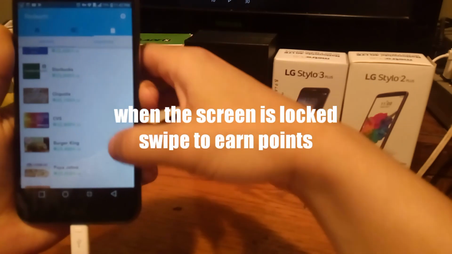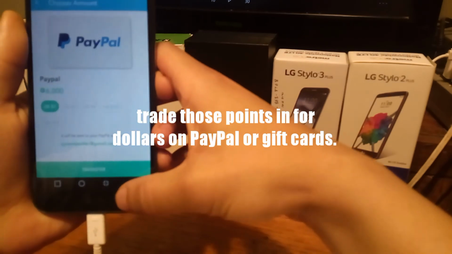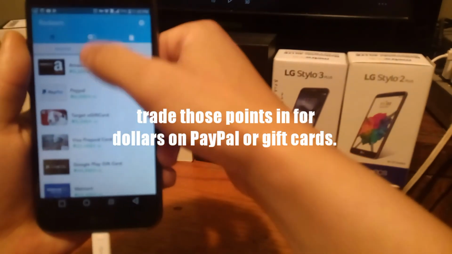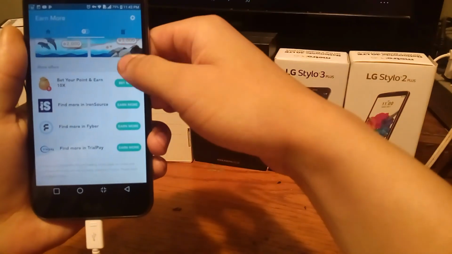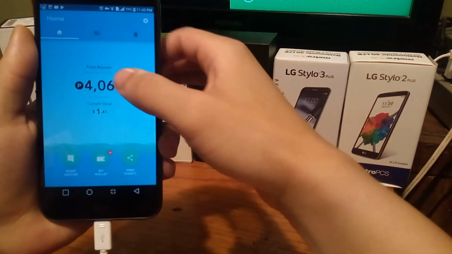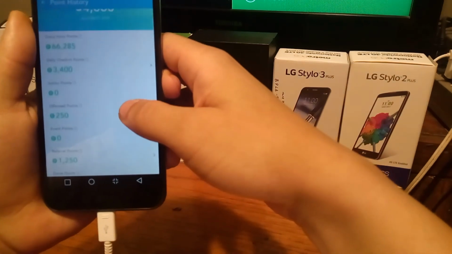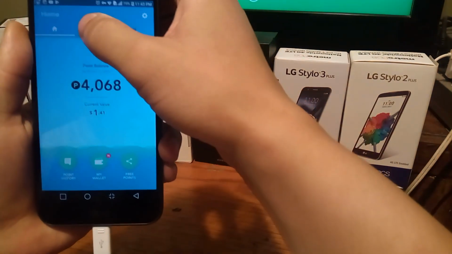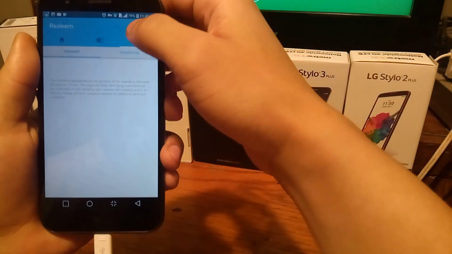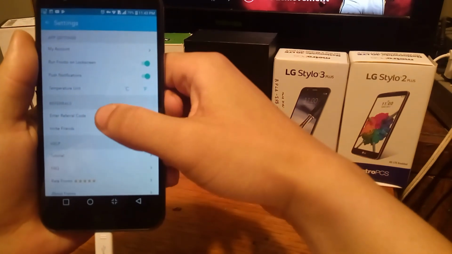The more points you get is what you can redeem, but I've actually been using PayPal right here, so it actually connects your PayPal and gives you real money when you swipe across the screen, and then you get these options here where you can actually bet some of the points that you've earned for revenue. And right here when you go to the point history system, you can actually see where you've earned all your revenue on the phone. And I've actually noticed that I've been able to earn around $4 or $5 per month, which is more than any savings account in America.